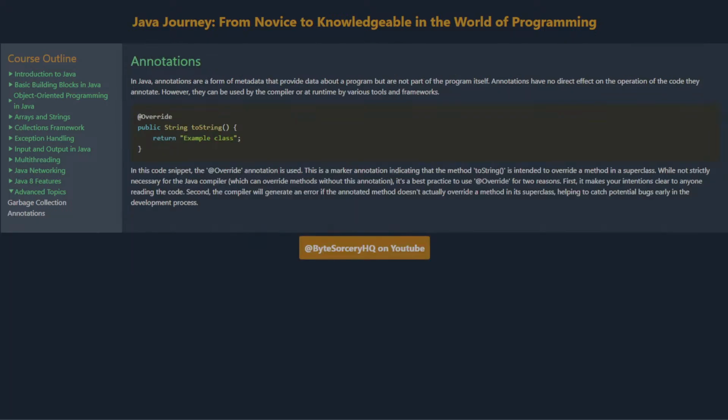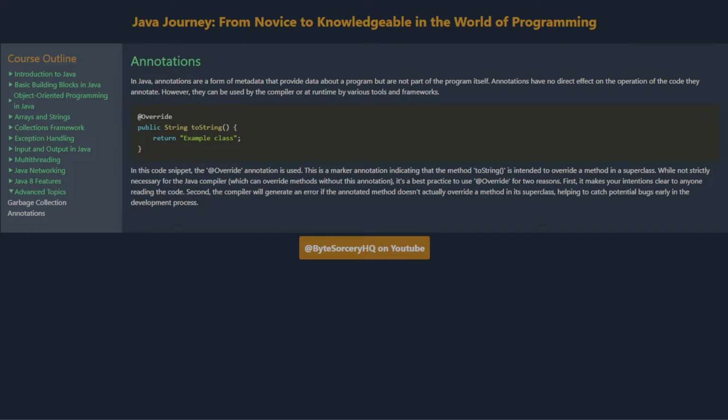Annotations. In Java, annotations are a form of metadata that provide data about a program but are not part of the program itself. Annotations have no direct effect on the operation of the code they annotate. However, they can be used by the compiler or at runtime by various tools and frameworks.